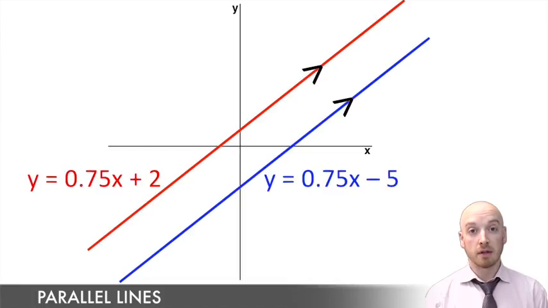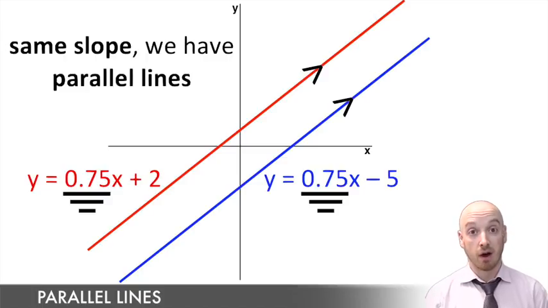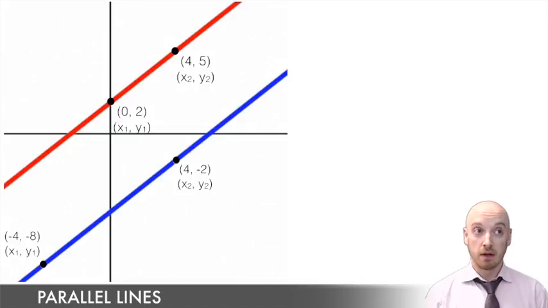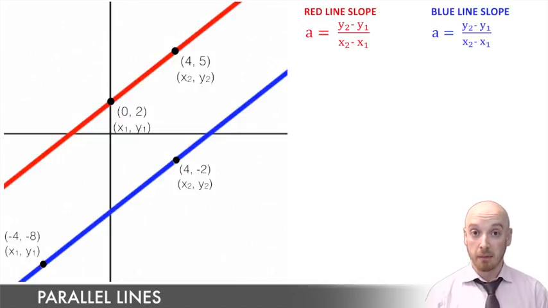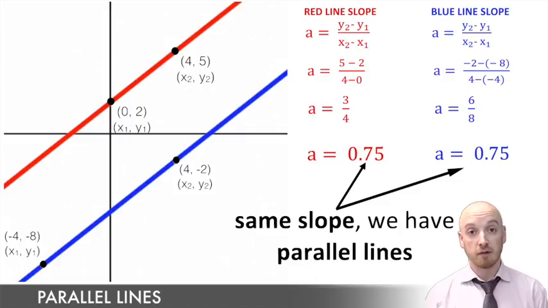Now you have to remember that slope is the a value in y equals ax plus b. Why is that important? Well, if we have to prove that two lines are parallel or they're not, what we have to do is look at the slope. So in y equals ax plus b, that was the a value. The other way to prove that two lines are parallel is to use the slope formula, which we also remember. And whichever way you're going about getting the slope, once you get an answer, if the two are the same, then yes, you have parallel lines. And if you have different answers for slope, then you don't have parallel lines.